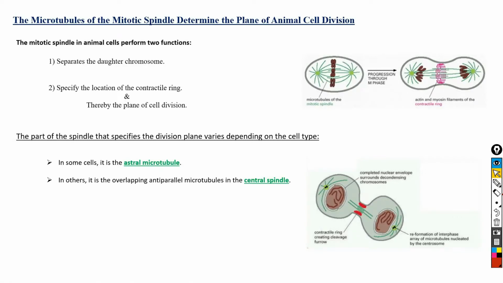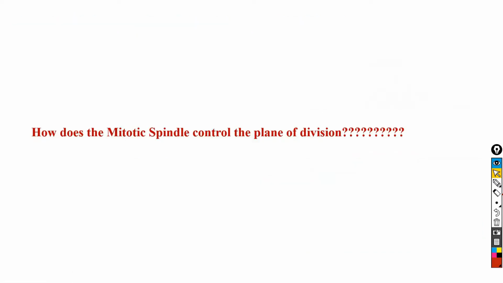So in conclusion, it is the microtubule of the mitotic spindle that determine the plane of cell division in animal cells. In some cells, it is the astral microtubule, whereas in other cells, it is the overlapping antiparallel microtubules in the central spindle. So now the question is, how does the mitotic spindle control the plane of division in animal cells?